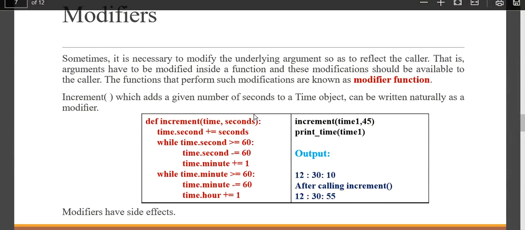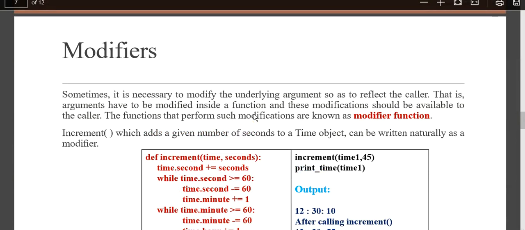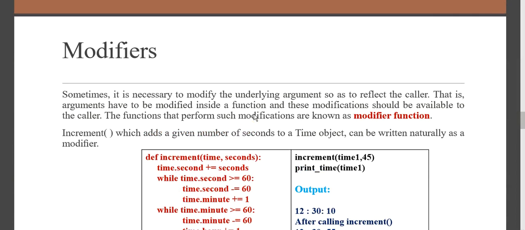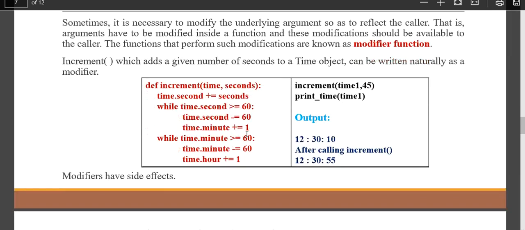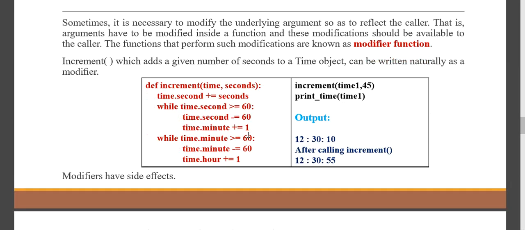So now let's move on to another concept called the modifier function. What is a modifier function? As we discussed, it has side effects. When you pass some parameter as an object, that object will be completely modified and returned to the calling function. For example, a student's marks: after revaluation, the student's marks will be added to or reduced, and returned. So that is a modifier function.